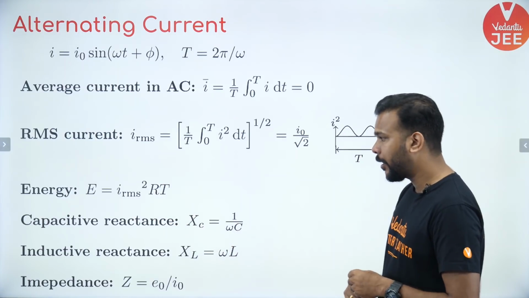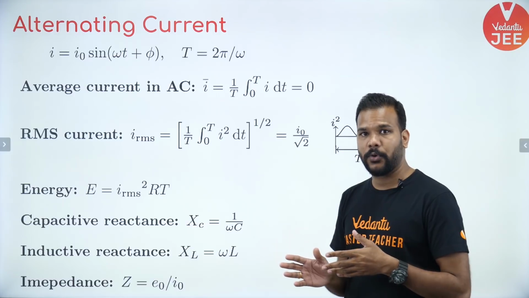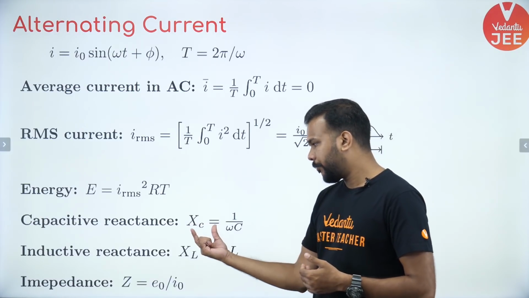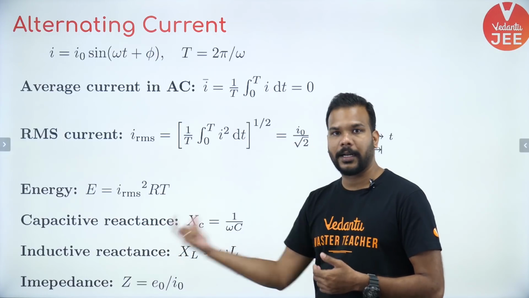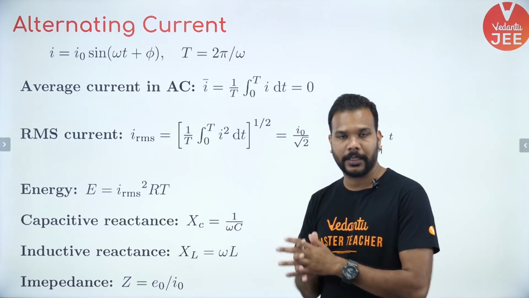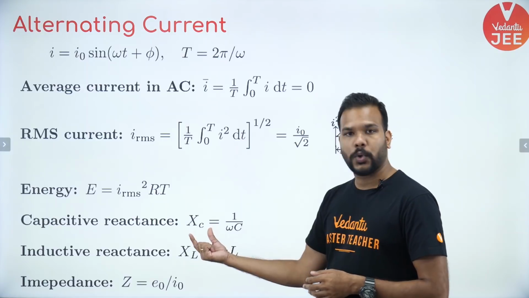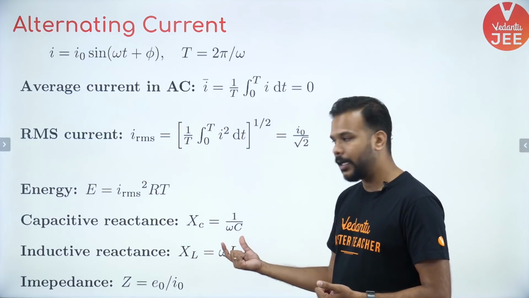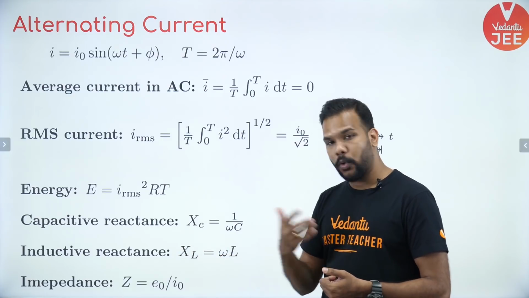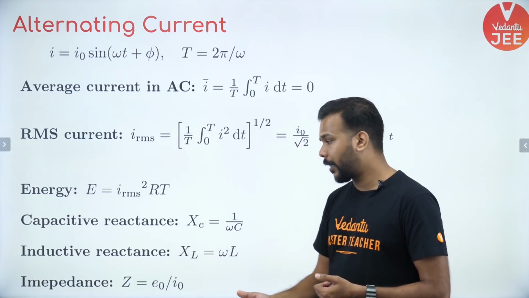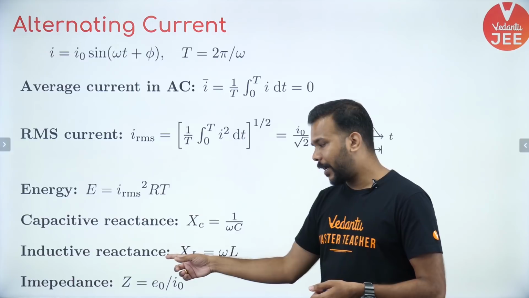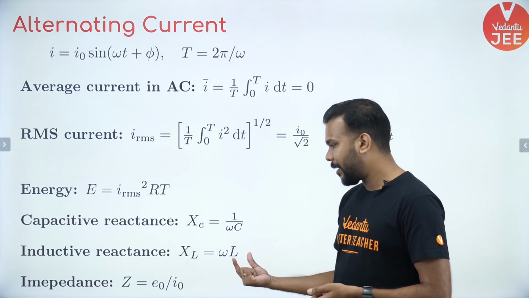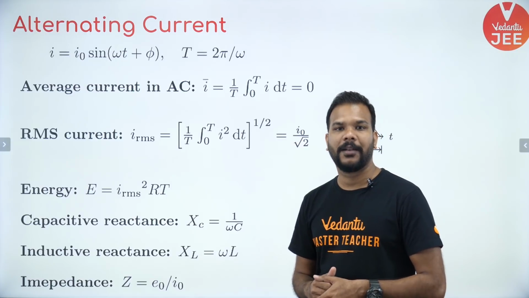Okay, next, if you make your AC current flow through devices other than a resistor, then the capacitor and inductor are the 2 devices which you can have in the circuit. The capacitor will show some resistance towards the flow of alternating current, which is given by 1 upon omega C. The inductor will also show its own resistance towards the flow of AC, called the inductive reactance, given by omega L. C, as you know, is capacitance, and L is your value of self-inductance.